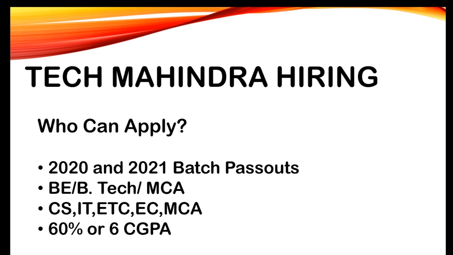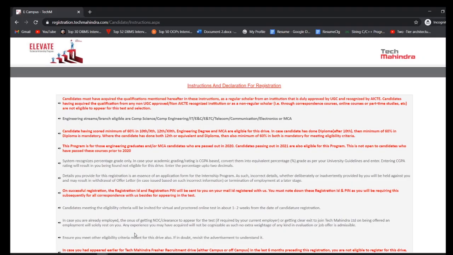Okay, so you have to first of all calculate your aggregate percentage till sixth semester if you are 2021 batch pass out, and if you have completed your engineering, then you have to take the whole 8 semesters aggregate, and it should be greater than 60%, or you should at least have 6 GPA. Okay, next, let's see the registration process.